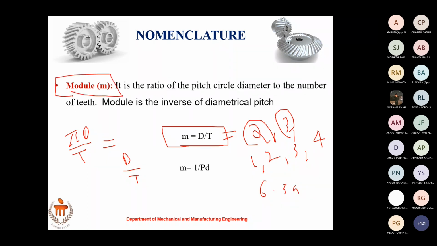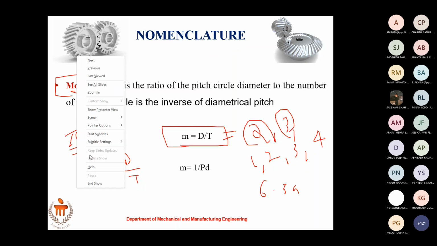So what we can say is, if two gears want to mesh with each other, their circular pitch should be the same, their diametral pitch should be the same, or we can say their module has to be the same. In all our design calculations, we use the term module. If the module of two gears is the same for the same design of gear, then definitely they will mesh with each other. If the module changes, then they will not mesh. A spur gear will only mesh with a spur gear, and a helical gear will only mesh with helical gears. This is also important. Any doubt here?